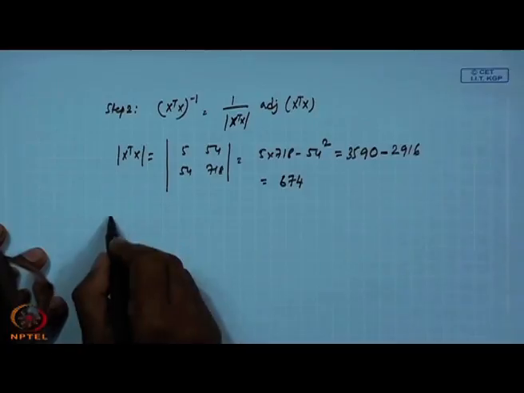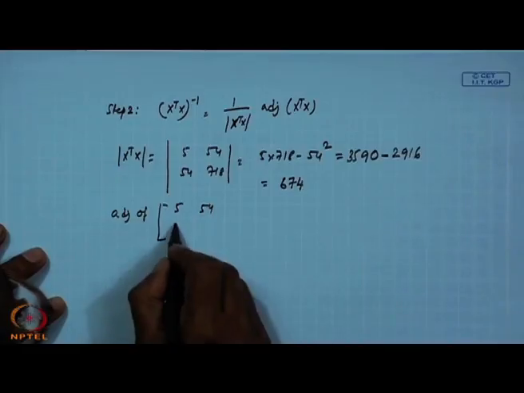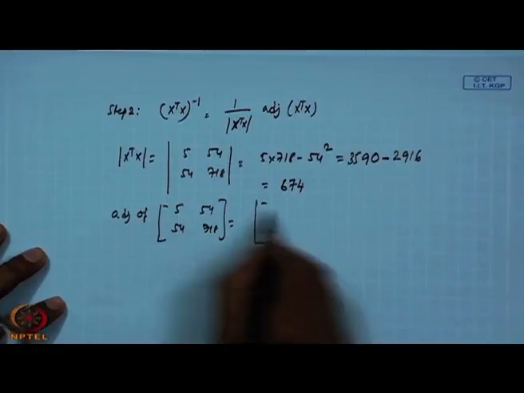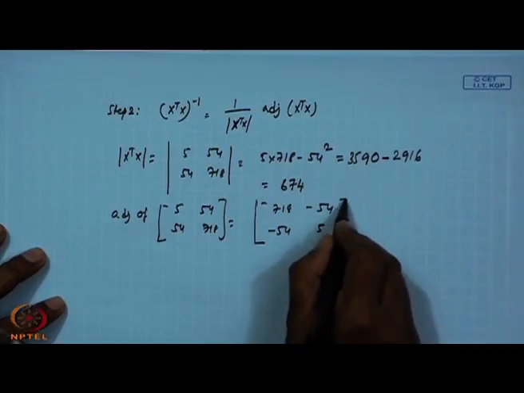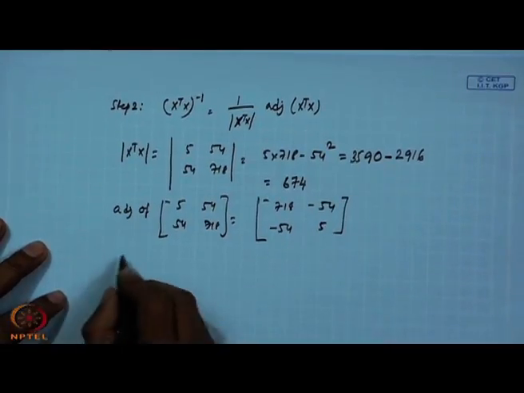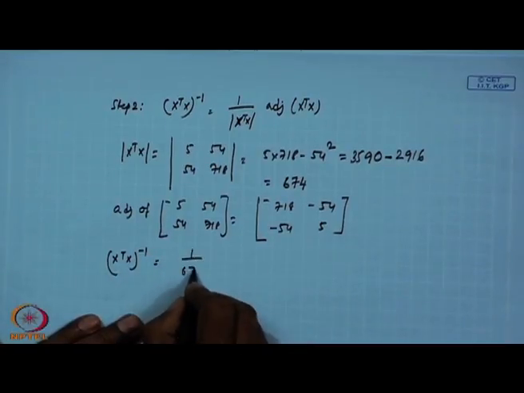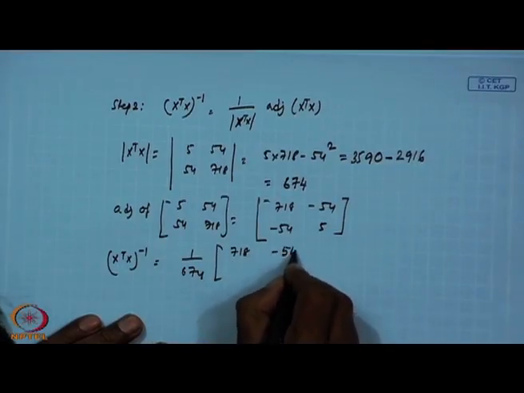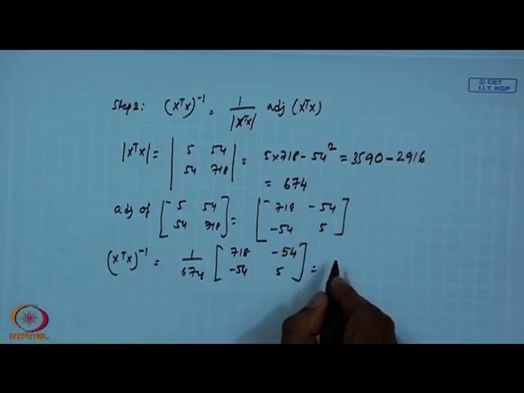Okay. Now the adjoint of this matrix 5, 54, 54, 718 will become 718, minus 54, minus 54, 5. So your x transpose x inverse will become 1 by 674 into 718, minus 54, minus 54, 5.